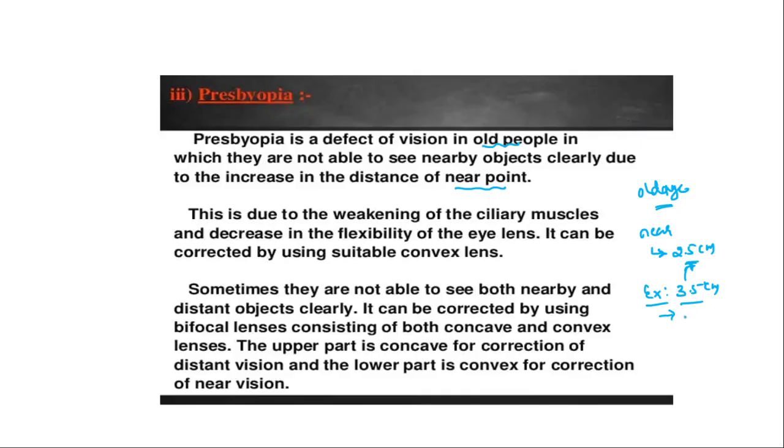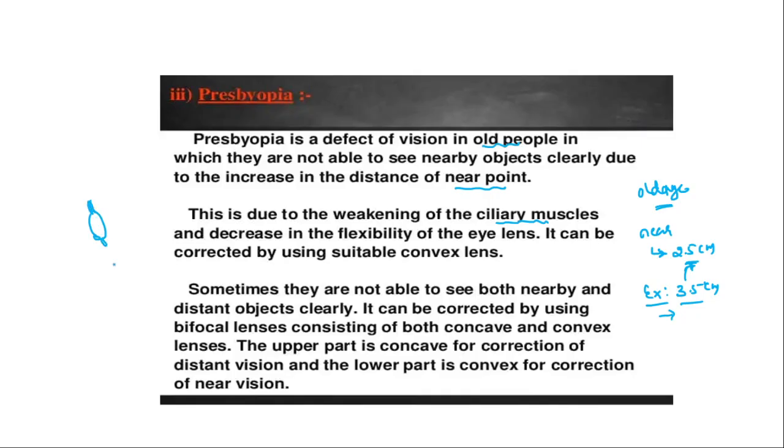So this will happen. Why will it happen? This will happen due to the weakening of the ciliary muscles. What is the function of ciliary muscles? As I told, they hold the lens we have in our eye. Depending upon the object distance, they get relaxed or compressed.